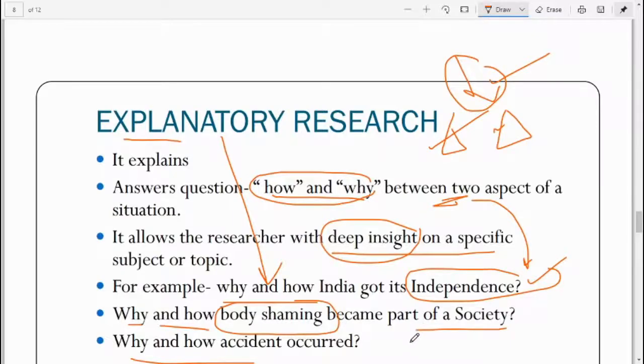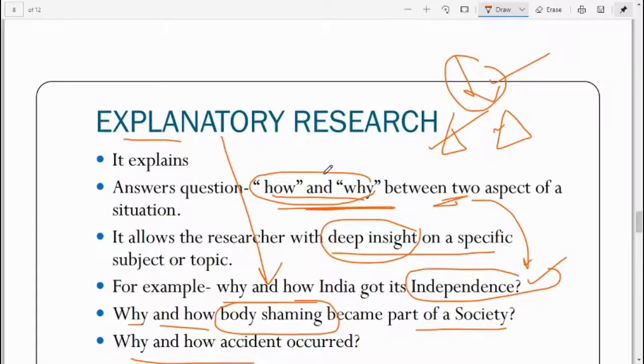For example, if an accident occurred, then why? Maybe the driver was drunk, and how it collided with some vehicle from the opposite side, or whatever the reason may be. Then what we see is that it is explaining why it happened and how it happened. So when we are dealing with these two linked questions, it comes under explanatory research.